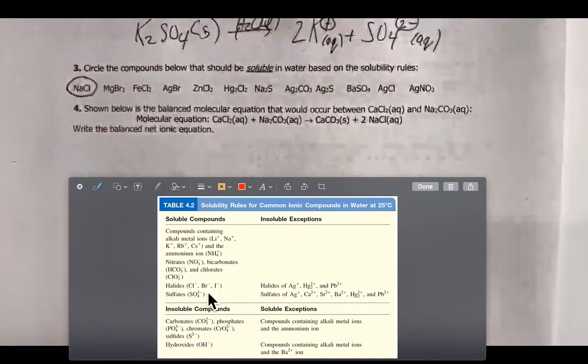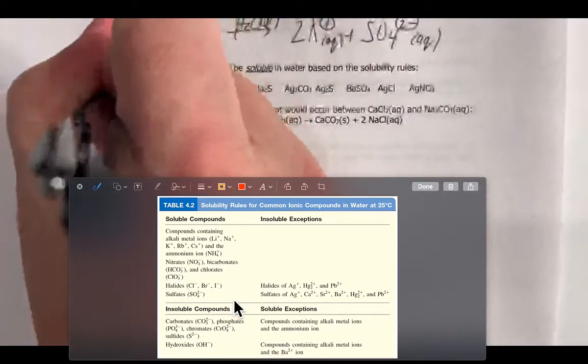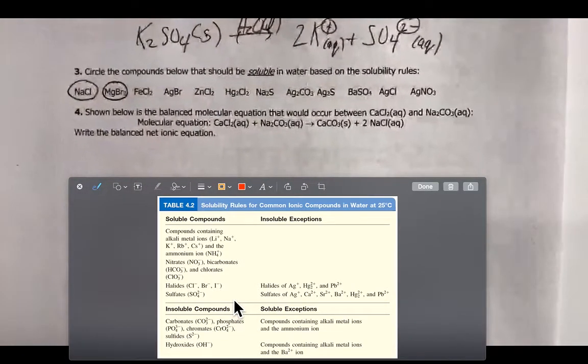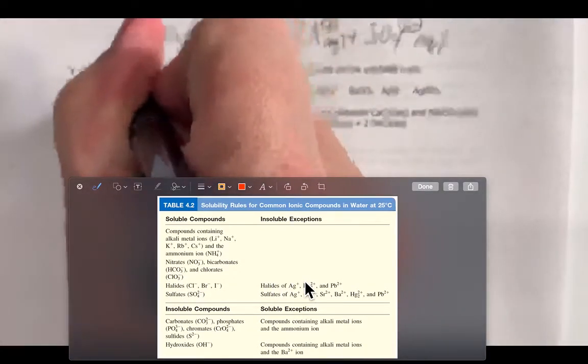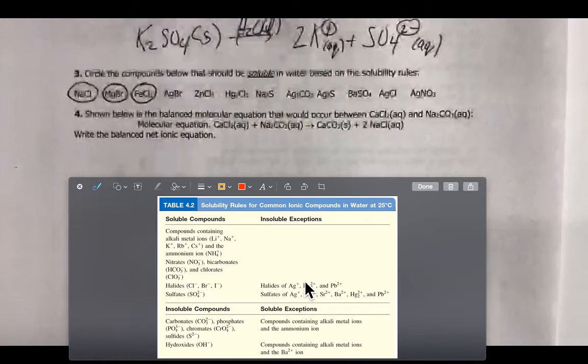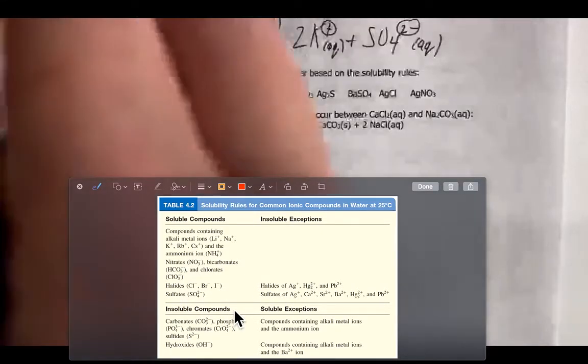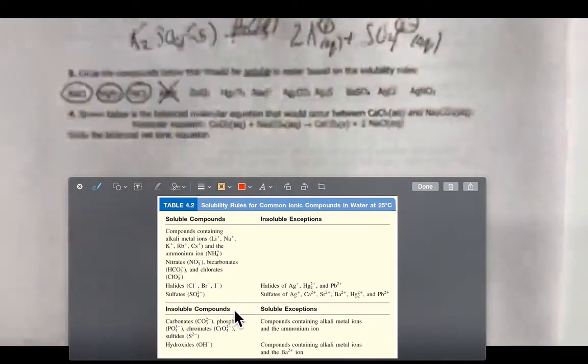Bromide salts are usually soluble, and magnesium's not an exception to that. So magnesium bromide is soluble. Chloride salts are usually soluble. Iron is also not an exception to that. Iron is soluble. Bromide salts are usually soluble. However, silver is an exception to that. So silver bromide is not soluble.